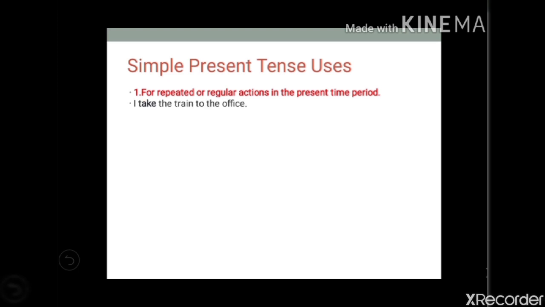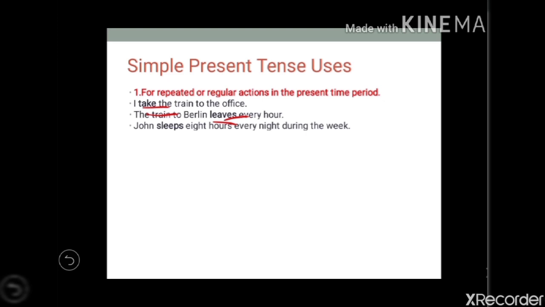For example, I take the train to the office. Every day I take the train. So here, I take the train: subject and verb in its base form. The train to Berlin leaves every hour. So every hour it leaves. These are regular actions, and that's why leaves. Here the train is third person singular, and that's why we have added s to the verb.